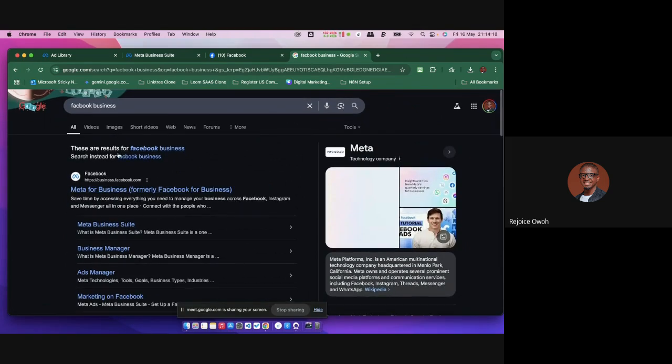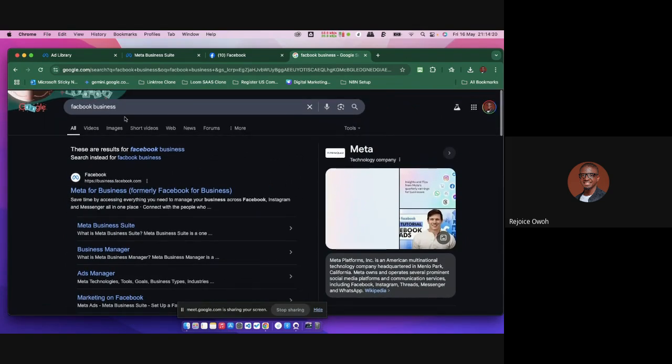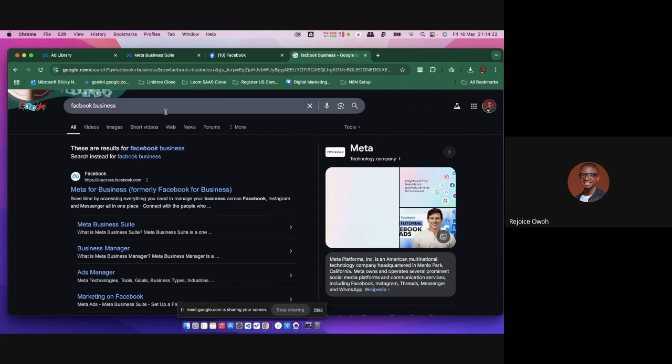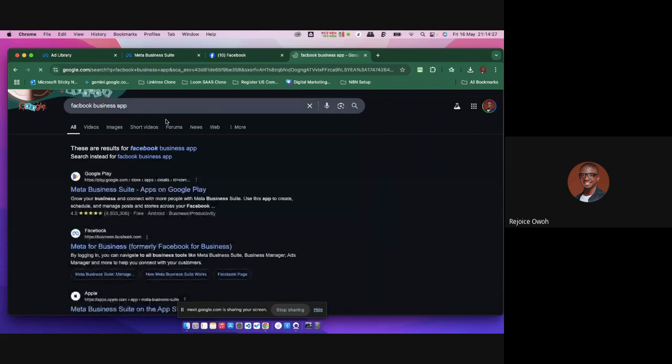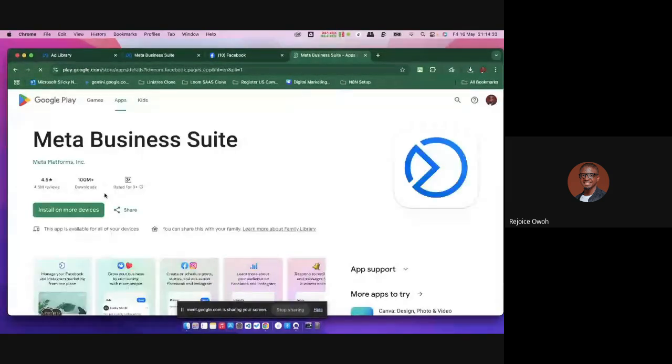And I want to show you guys, if you can do something for me now, go to your mobile app and download. Let me search for the mobile app. Let me show you people what the logo looks like. Okay, so this is what it looks like. When you go to your Google Play Store or App Store, search for Meta Business Suite, right? You're going to see something like this with this logo. So you're going to download that, right?